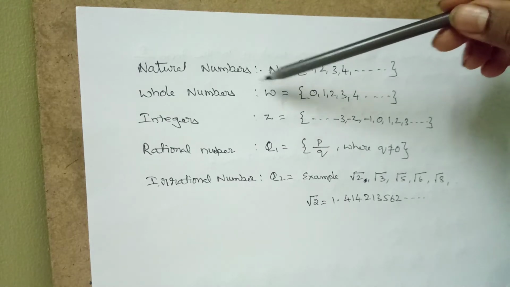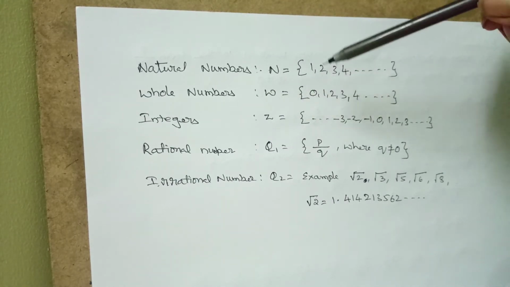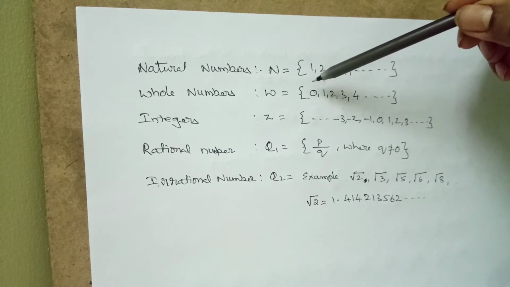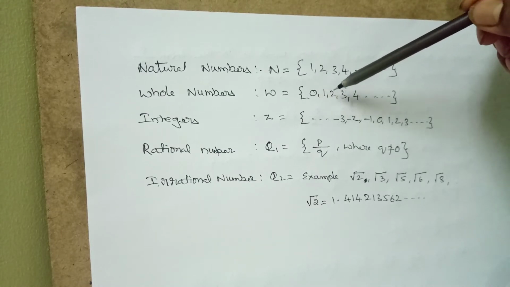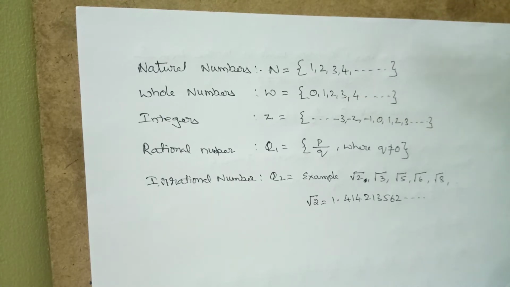Now whole numbers, we can denote with W. We read it as the set of 0, 1, 2, 3, 4 and so on.